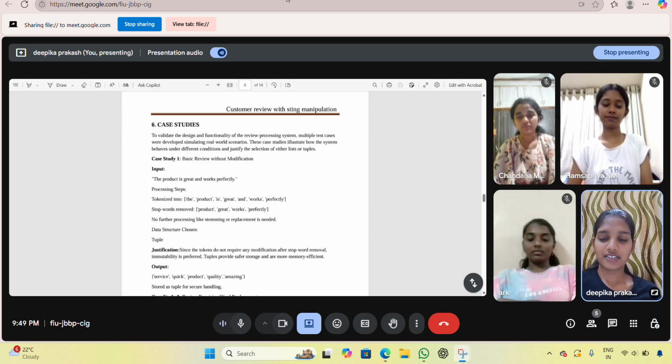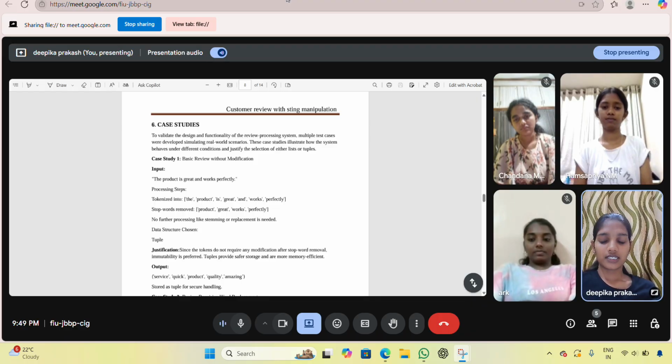Next one is case studies to validate the design and functionality of the review processing system. Multiple test cases were developed simulating real-world scenarios. These case studies illustrate how the system behaves under different conditions and justify the selection of either lists or tuples. This part of the project explains why we use a list or tuple in Python for specific string manipulation tasks during customer review processing.